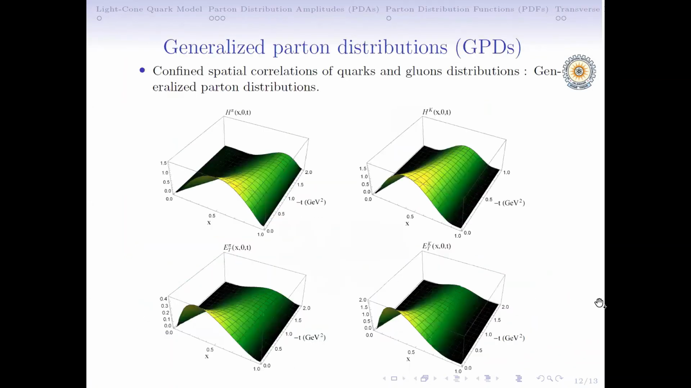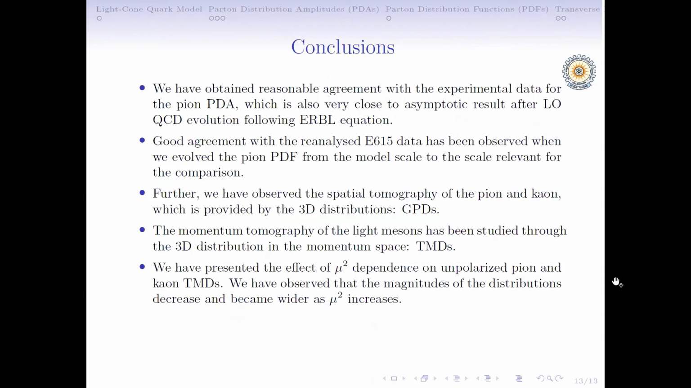GPDs are the combined spatial correlation of the quark and gluon distributions. These are our predictions for the unpolarized case, and these are for the transversely polarized quark in the unpolarized meson. In conclusion, we have obtained good agreement with the experimental data for the pion DA and for the pion PDFs.